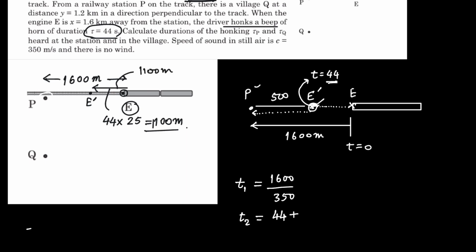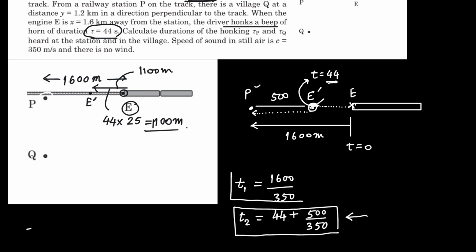So the end of the beep will reach P at the time 44 plus 500 divided by 350. At this time T2, the end part of the beep will reach P.